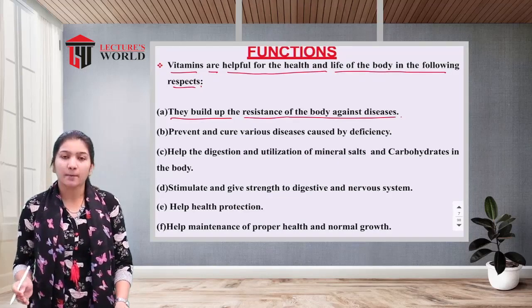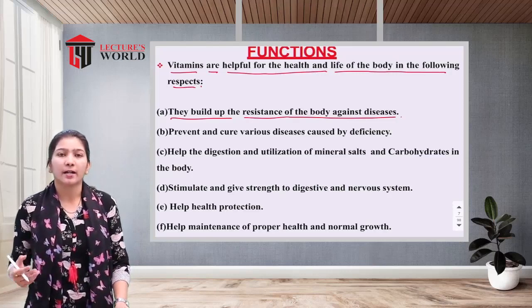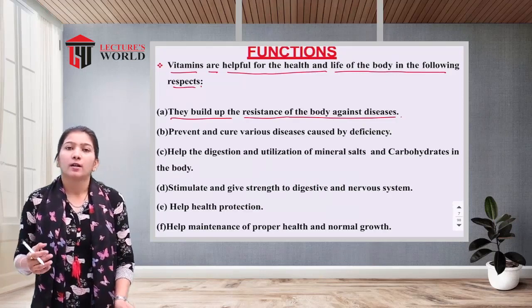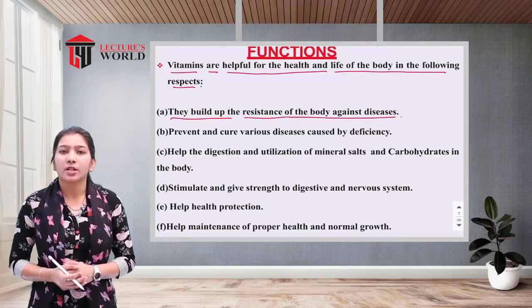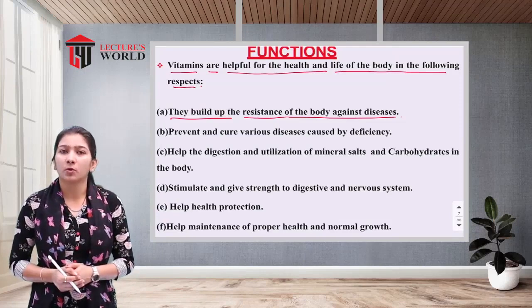As an example, we all know that nowadays there is a corona pandemic going on, and doctors are suggesting vitamin C rich food. Vitamin C is required to boost our immune system.